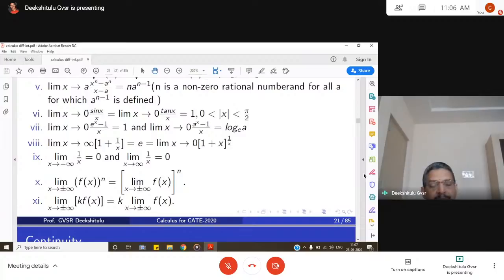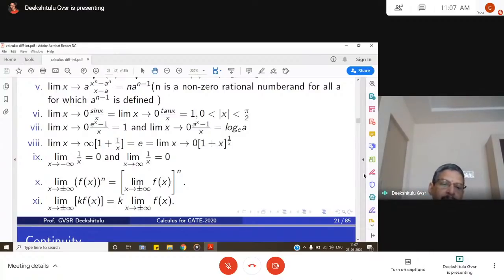L'Hospital's rule says that whenever a 0 by 0 or infinity by infinity indefinite form occurs when you substitute the limit, then the simple method is to differentiate the numerator, differentiate the denominator, then again apply the limit. So here clearly, when you put the limit x goes to 0, numerator is 0, denominator is 0, so it is 0 by 0 form. Then what do we do?